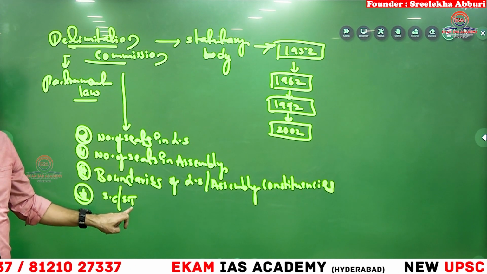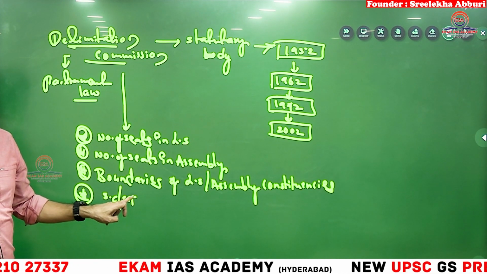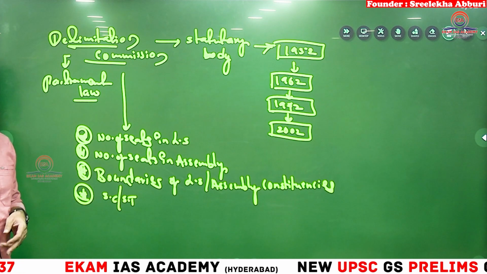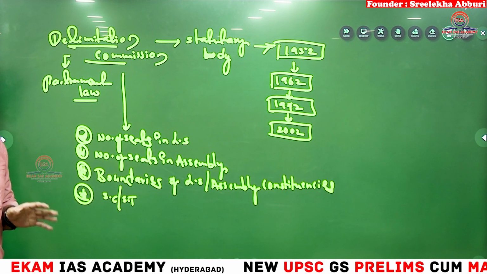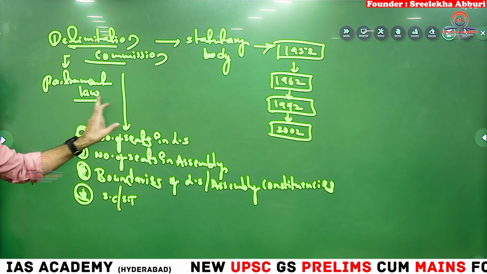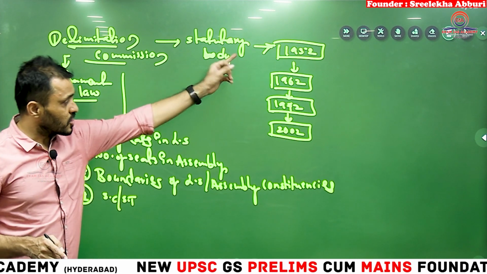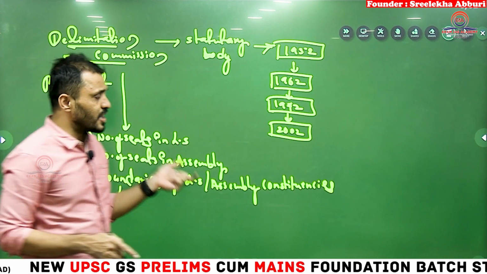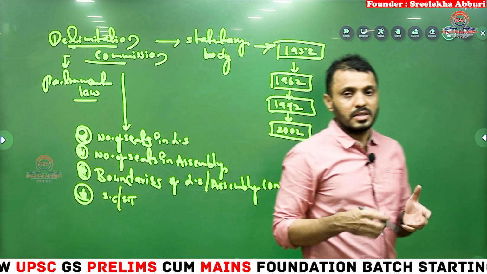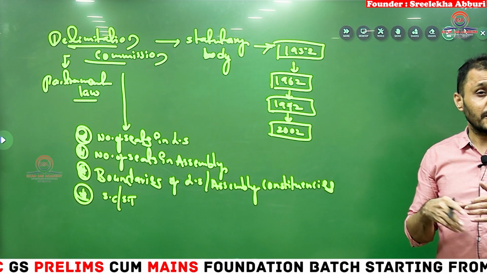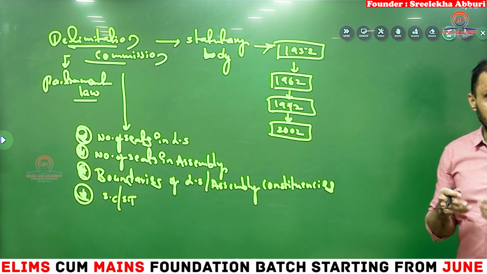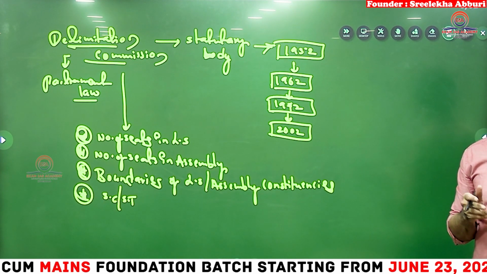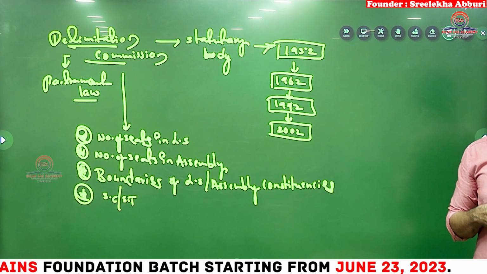And you know that in Lok Sabha and Assembly we have only SC, ST reservation. We don't have women reservation and we don't have BC reservation also. So these are decided by the Delimitation Commission. The Delimitation Commission has been appointed 4 times. It decides, for example, Telangana 17 seats and Andhra Pradesh 25 seats, based on what? Based on population.